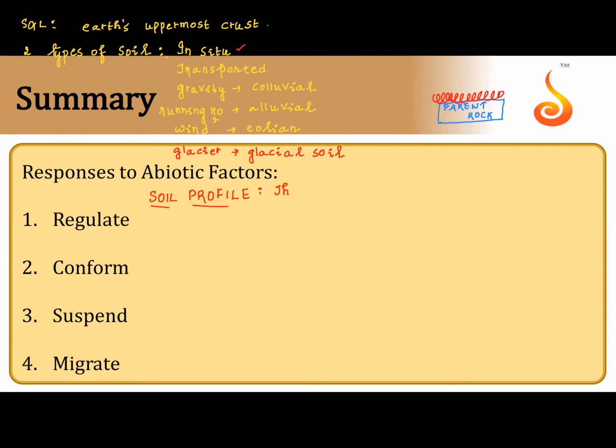The smallest three-dimensional volume of soil which helps us to understand the profile of soil, we call it a pedon.